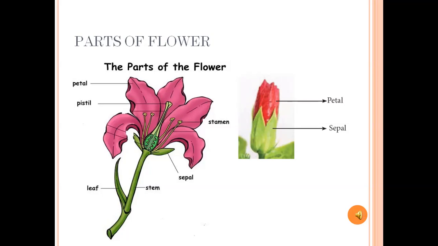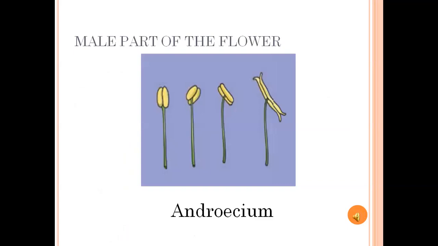See the next picture. This red part is petal and the green part is sepal. Petal is the attractive part of the plant and sepal is the base of the flower. Next we will see the male part of the flower.